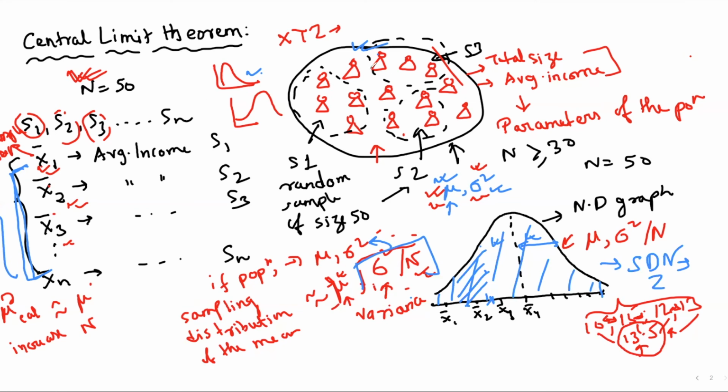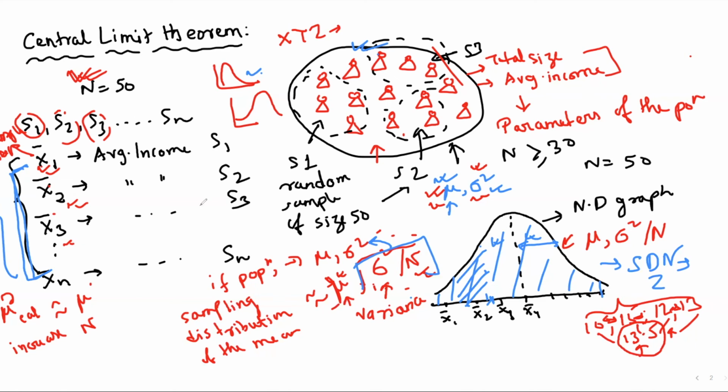And it's happening irrespective of the distribution of the original sample or original population. It doesn't matter if it is right or left skewed. What matters is that we draw the samples, do repetitive iterations, and calculate the graph. And if we find that it follows a normal distribution, that's it. Then we can calculate the population's average and the population's variance. So this is all about the central limit theorem.